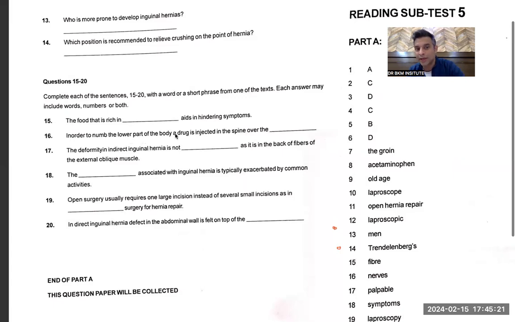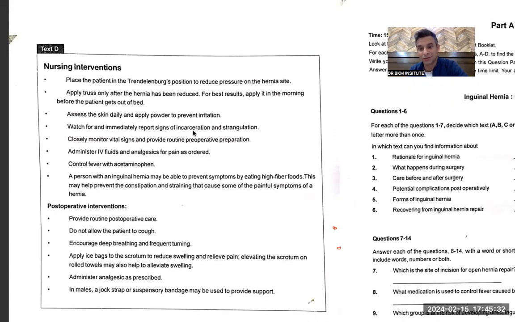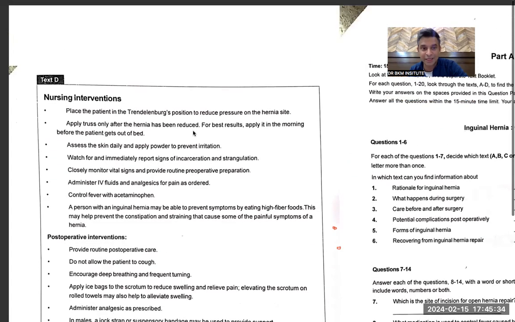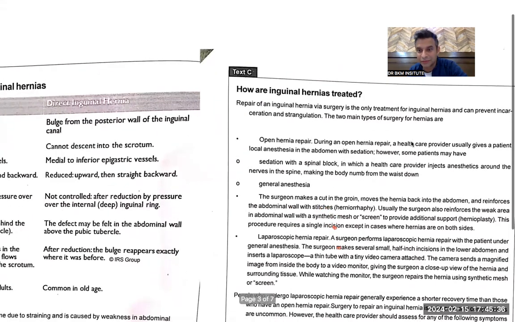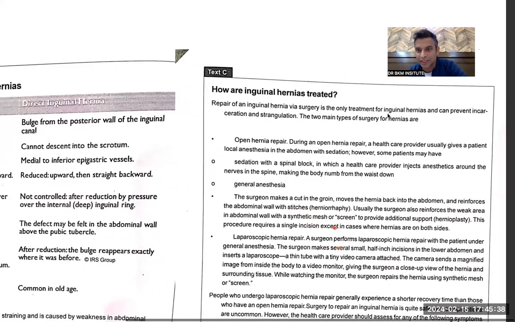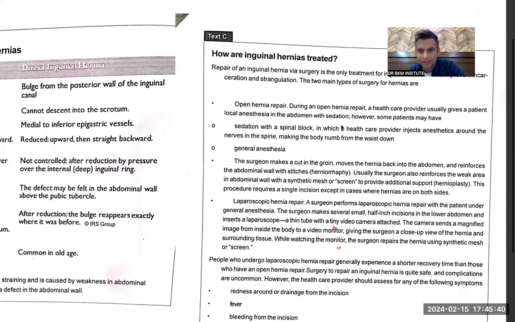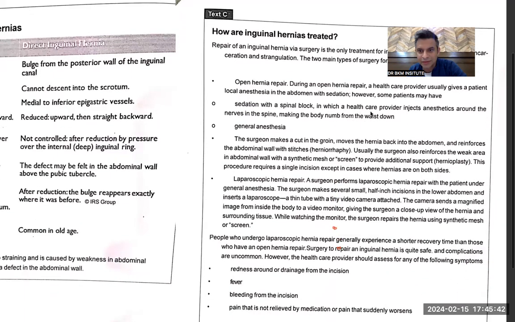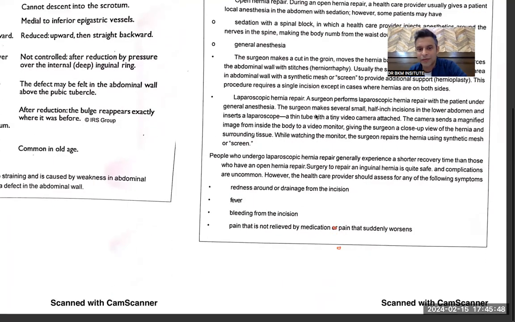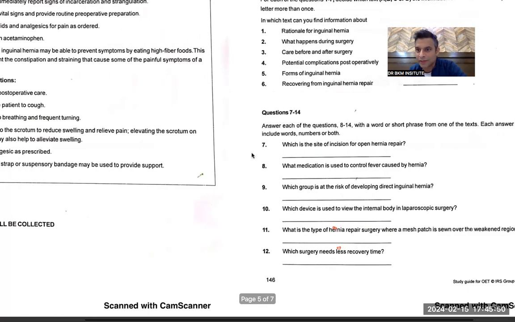In order to numb the lower part, the drug is injected to this. So where would it be given? The surgery part, which part was it given in? C. So part C. Let's see the word numb, where it's given. They would be numbing it in the start only, I guess. Numb as soon as the spinal block around the nerves in the spine. And now out of this, I have to find the right word. So now I will read the question again.